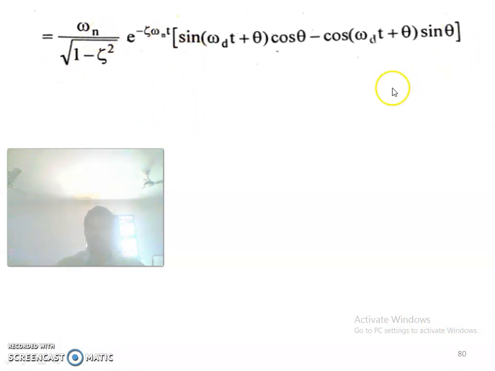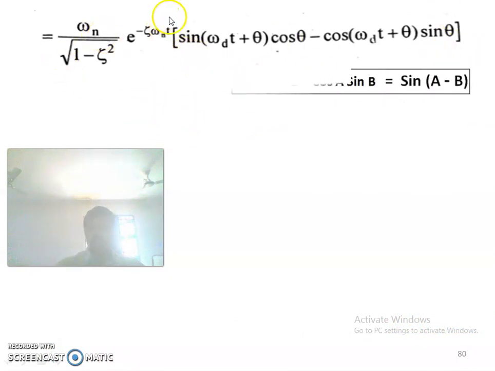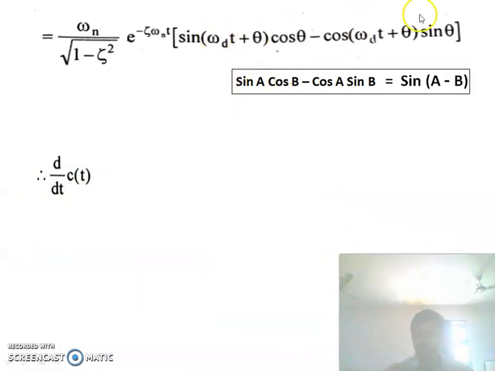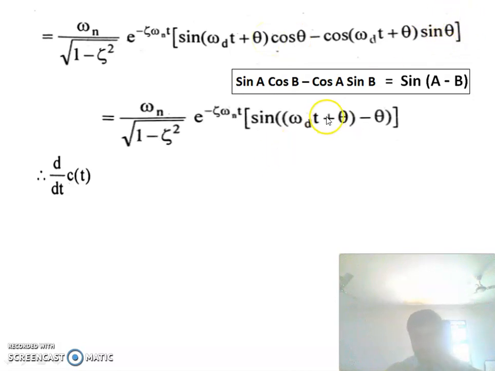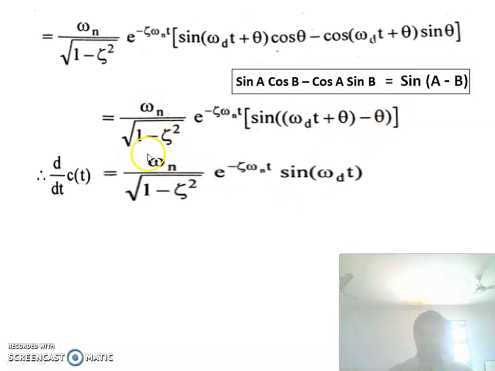now this expression is of the form sin A cos B minus cos A sin B. So what is sin A cos B minus cos A sin B? It is nothing but sin of A minus B. So here, what is A? A is nothing but omega d t plus theta. What is B? B is nothing but theta. So this theta and this theta will cancel and you will be getting omega n divided by root of 1 minus zeta square into e to the power minus zeta omega n into t into sin omega d t.